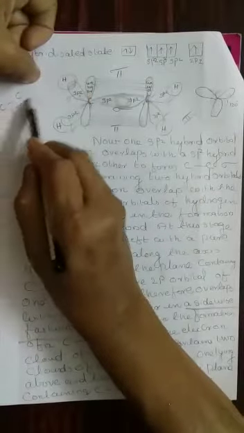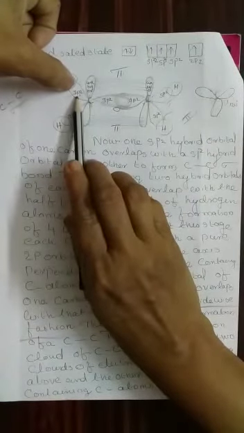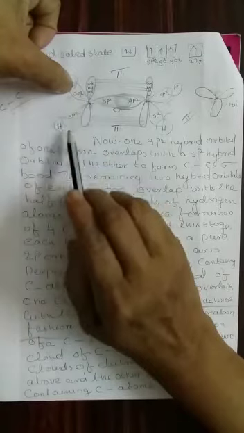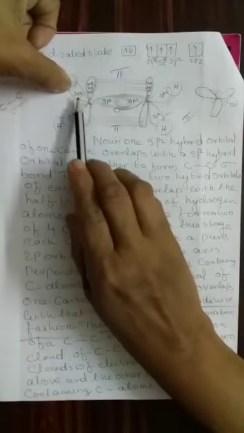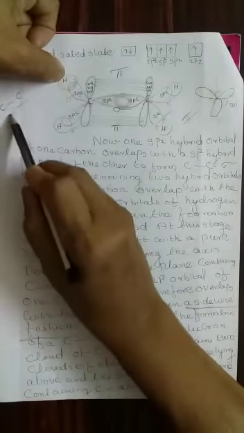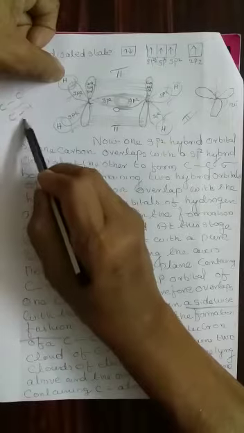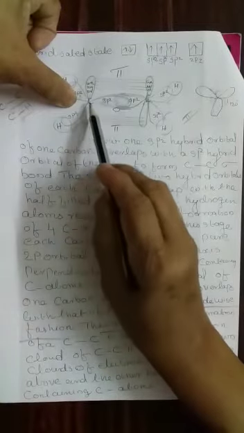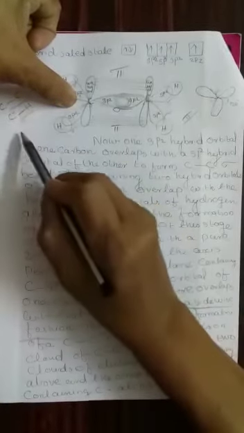Now let us take the other two sp2 hybrid orbitals of this carbon atom. This one sp2 will overlap head-on with hydrogen. That means carbon and hydrogen, another sigma bond. This sp2 overlaps with another hydrogen atom, therefore carbon-hydrogen, another sigma bond.